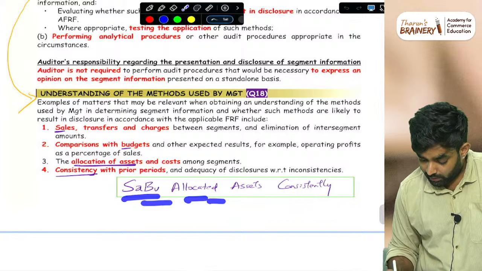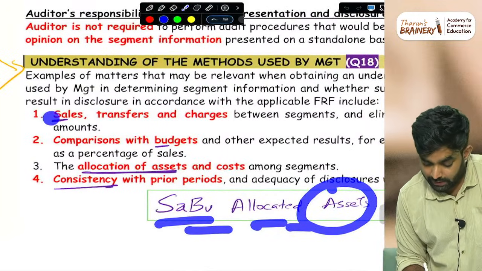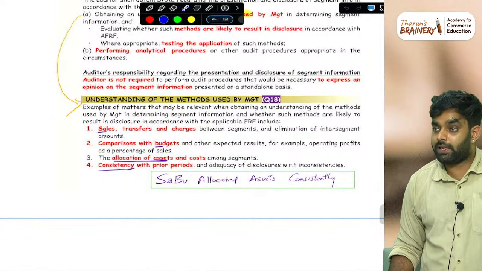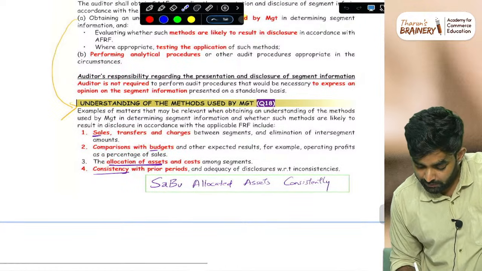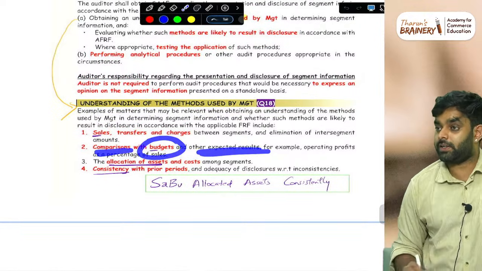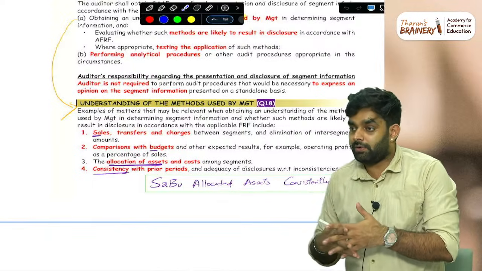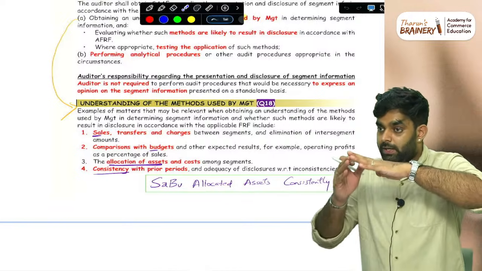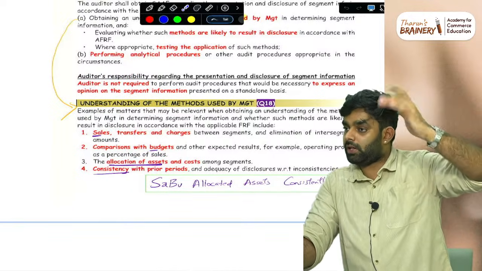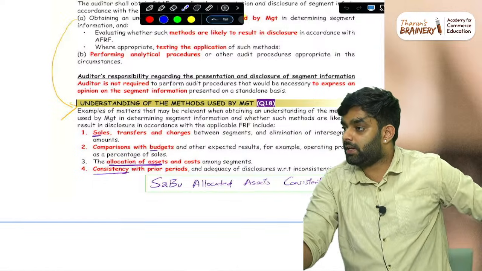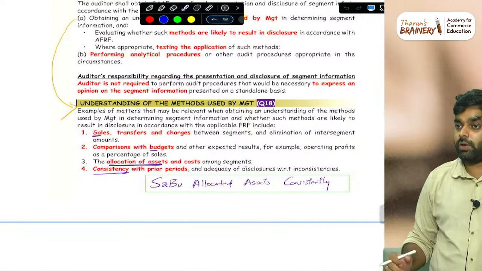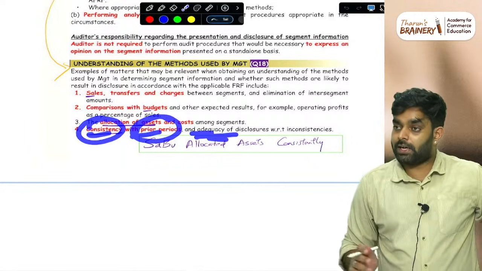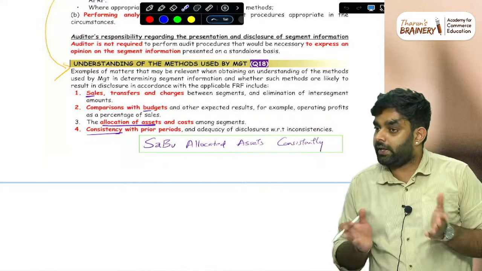We check whether assets are allocated consistently. We will check the sales, transfers and charges between the segments and elimination of inter-segment items. That's the method and type of method, and we will get the idea. Then we will check the comparison with the budgets and the expected result. Then allocation of assets and cost among segments. For example, Nike US has a patent, how it is allocated to different segments like Nike Europe, Nike India, how much percentage each is holding. Then consistency with the prior period. Like last year, what method they were using for segment information, and in the current year, are they using the same?